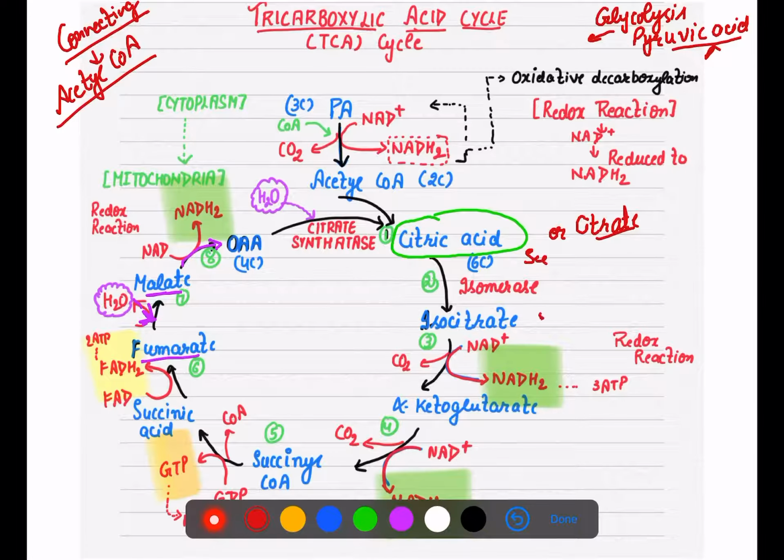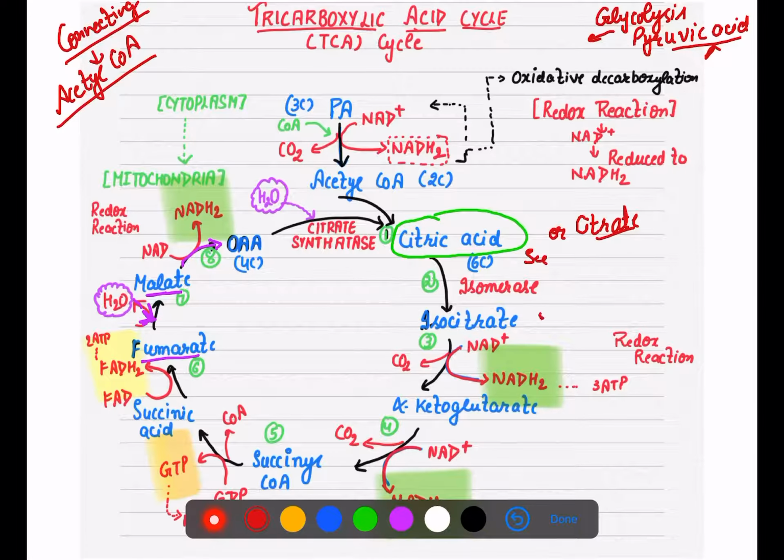After that, decarboxylation occurs. Decarboxylation means we are removing CO2. So when you are removing CO2, that leads to formation of alpha ketoglutaric acid as well as succinyl coenzyme A. Succinyl coenzyme A is further oxidized through different steps, and oxaloacetic acid is formed and regenerated, and that's the way the cycle continues.